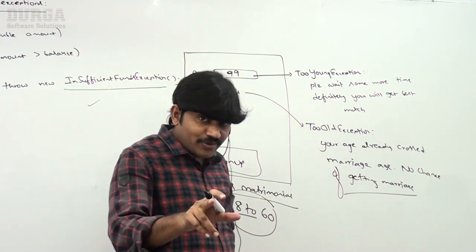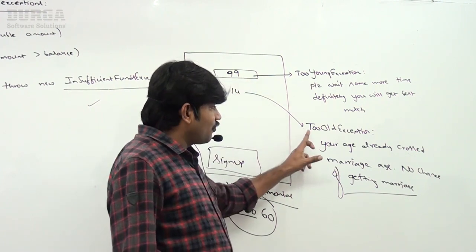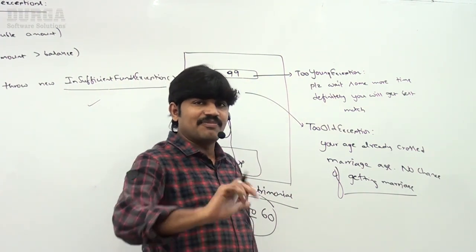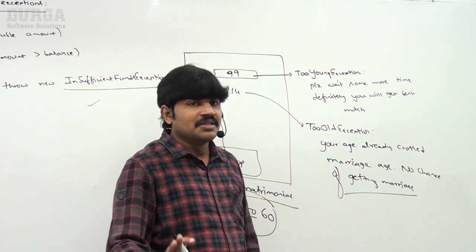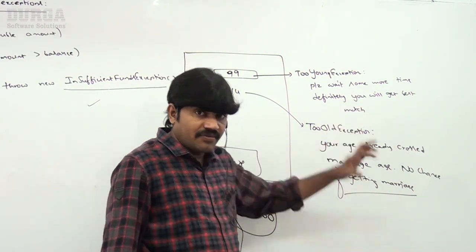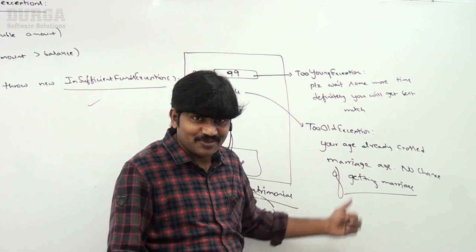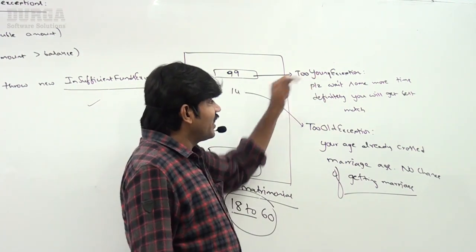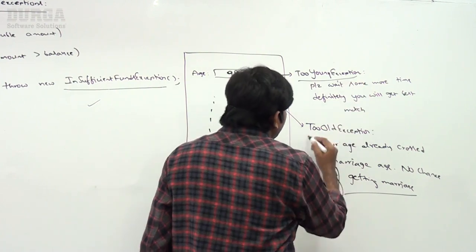Actually for 99 years I should provide too old, and for 14 years I should provide too young. Just for kidding purpose, I'm going to display reversed messages. That's all. Don't think I am reversing the exceptions. Now observe very carefully: what is this too young exception, or what is this too old exception?